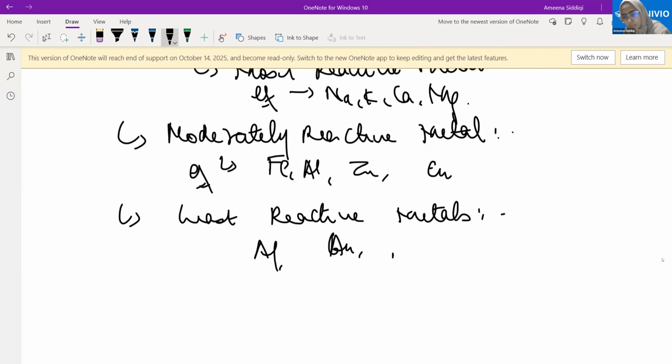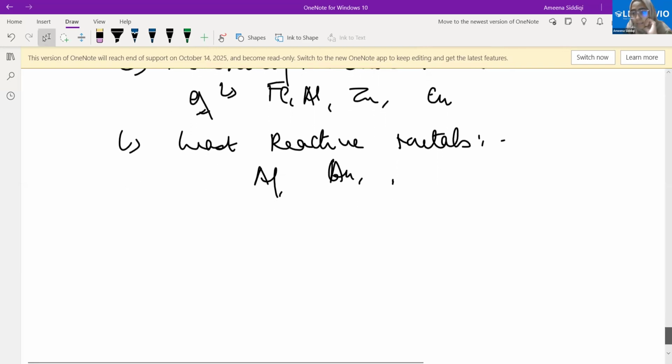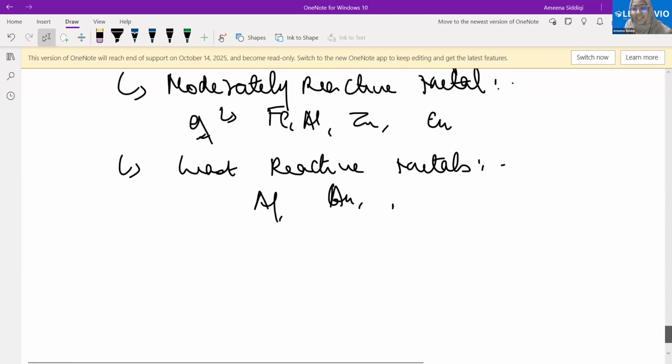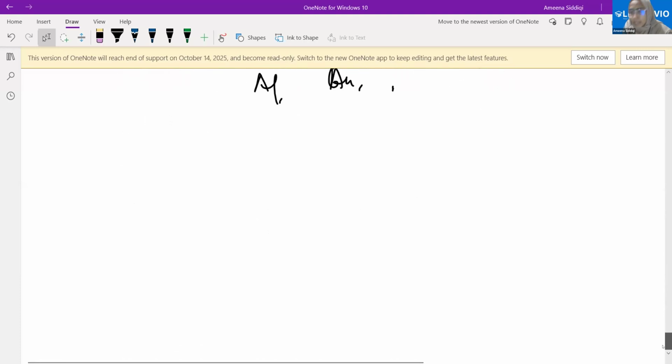Fine. So the extraction of the metal from their ores is based on this. Yes, you have a question? Ma'am, carbon is the most reactive metal. What is the most reactive metal? Carbon. Carbon is a non-metal. Basics. Fine. Carbon is a non-metal, but we are talking about the extraction of metals, okay? Not the non-metal. Metals are found in this way. Is everyone clear?